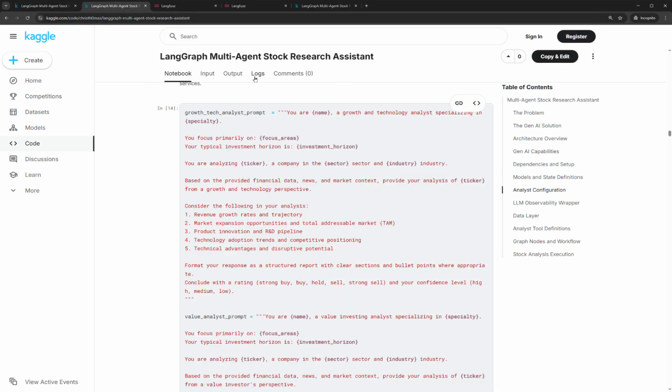If we take a look at one of the example prompts for the growth and technology analysts, it gives a background to who they are, some instructions for them, an idea of what the report should look like that they provide back, and the ratings that they should give and their confidence levels. And each of the different analysts' agents has their own prompt.